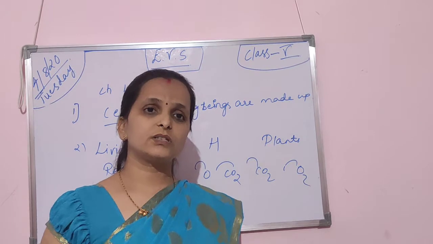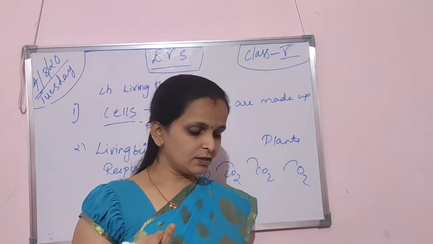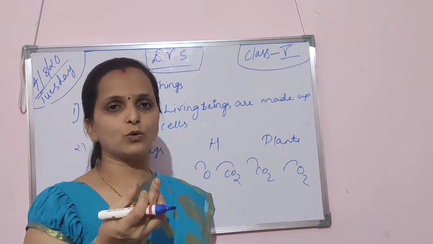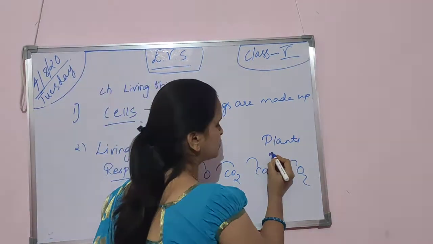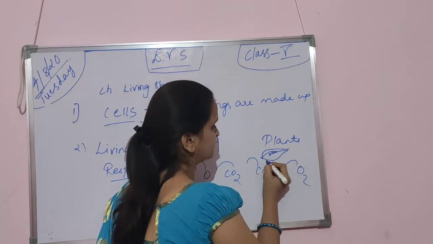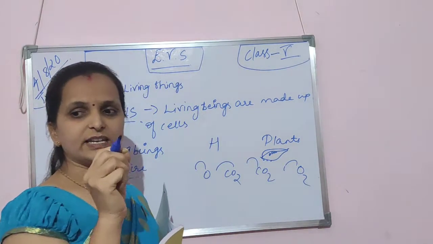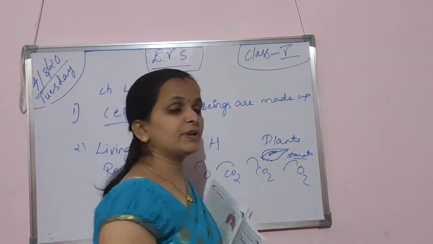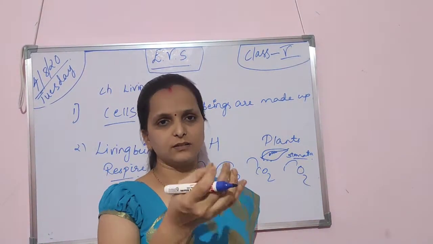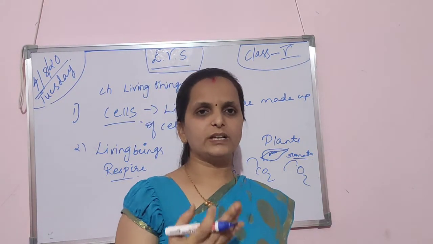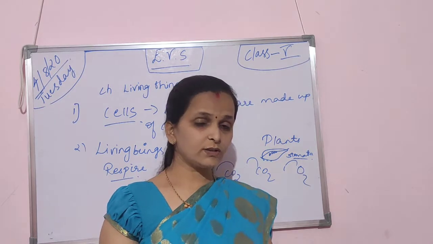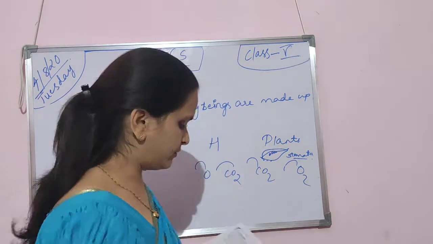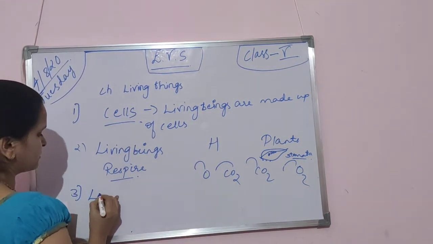So where do the plants get oxygen? From the air, usually through the stomata. How do they breathe? They don't have any nostrils or nose like us. Plants have small pores in the leaves. Down the leaves, small tiny pores are there. That is called a stomata. Through those pores, the gases are taken in and they build their food. So the leaf is called the food factory of the plants. Next one, living beings eat food. Third one is living beings eat food.